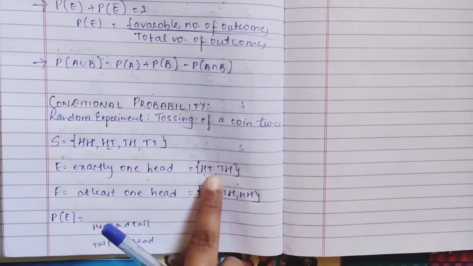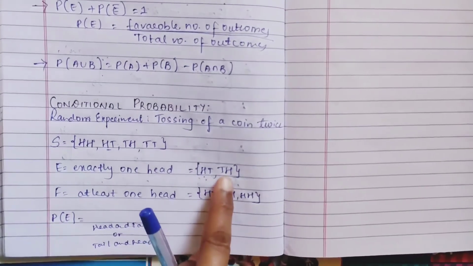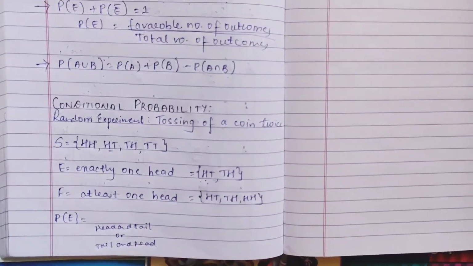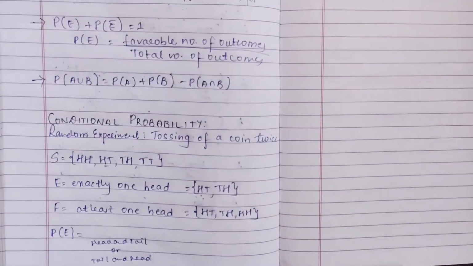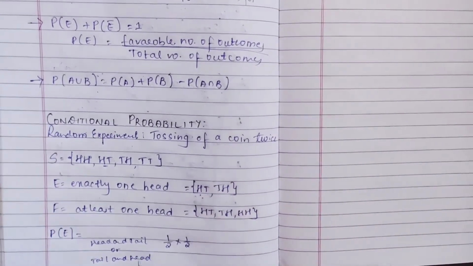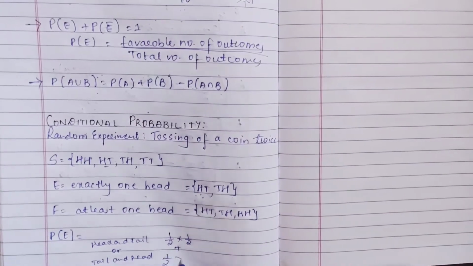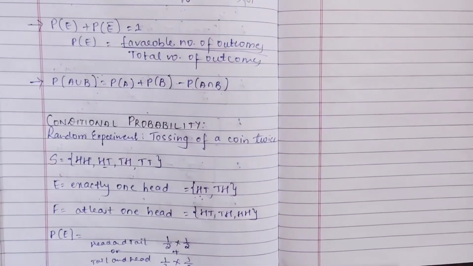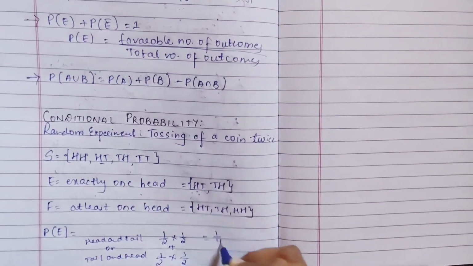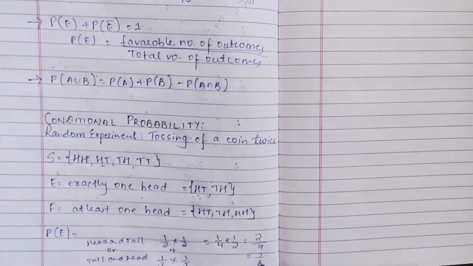This head, tail means first it was head and then tail. Second time, first it might be tail, second time it might be head, right? So head and tail will be 1/2 into 1/2, plus here also 1/2 into 1/2. So 1/4 plus 1/4 is nothing but 2/4, which is nothing but 1/2.